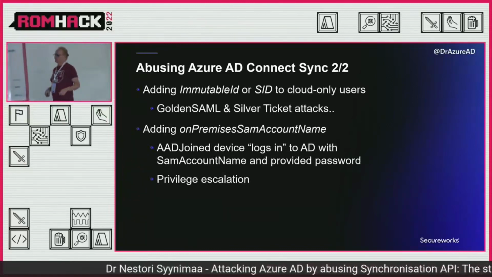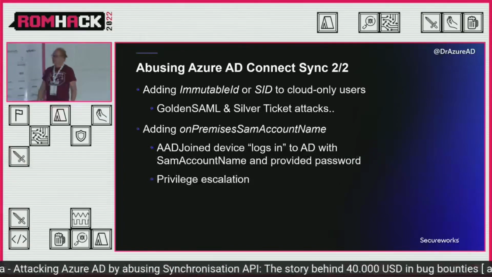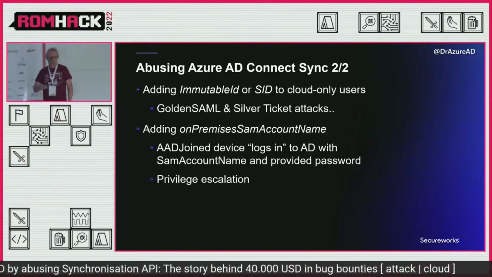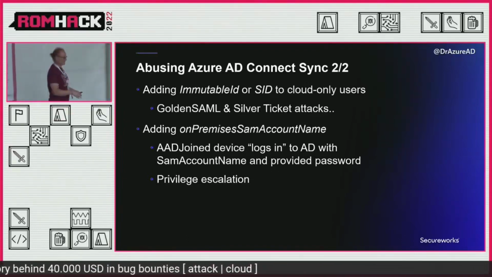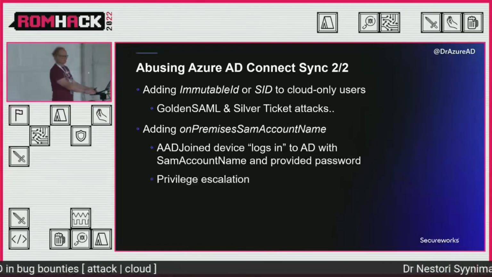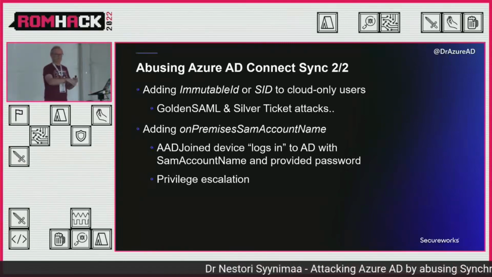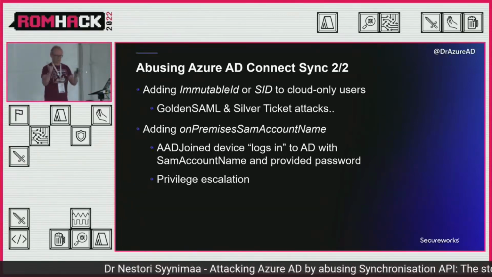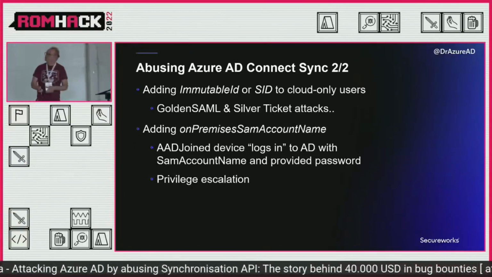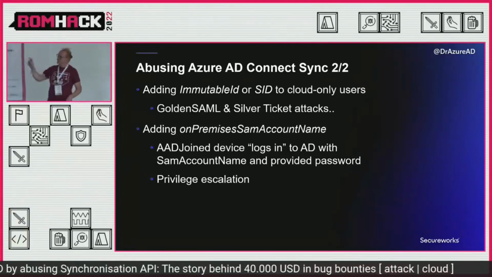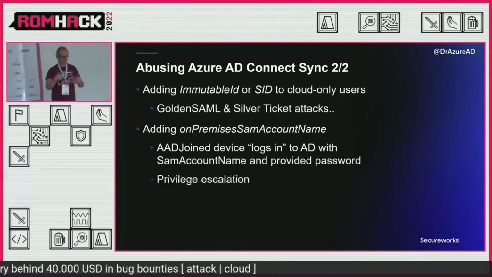And this was quite interesting. So you can also add an on-premises SAM account name to any account. And I don't know if you are familiar with the concept of Azure AD joined devices, but anyway, it means that you have registered or joined the device to Azure AD. And then when you log in, it automatically logs you into your local domain using the username and password. Now, if you are able to change that on-premises SAM account name, it is actually using that name, not the one that the user typed when he logged in.